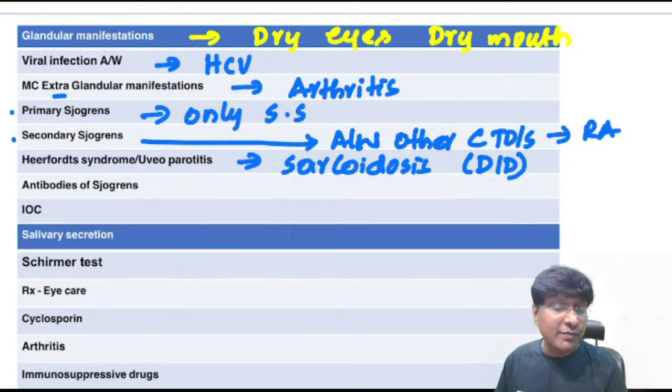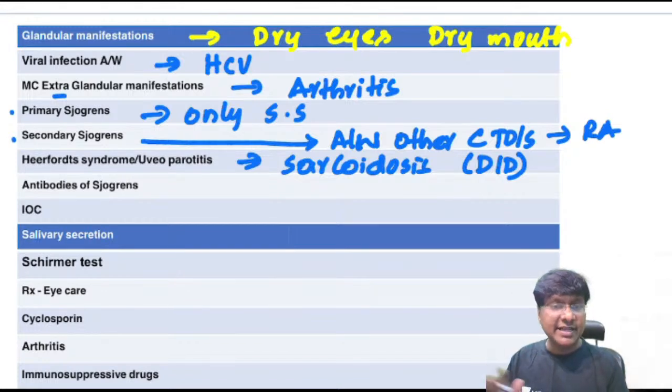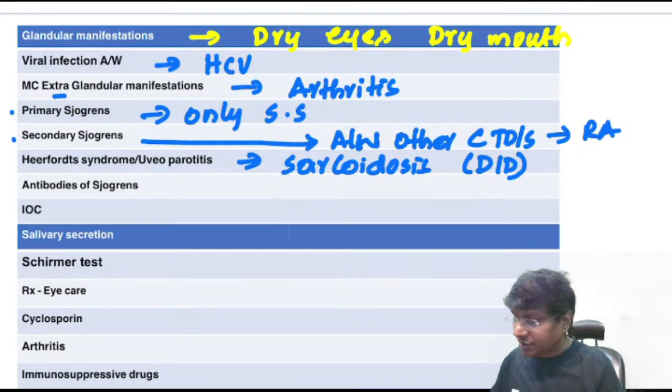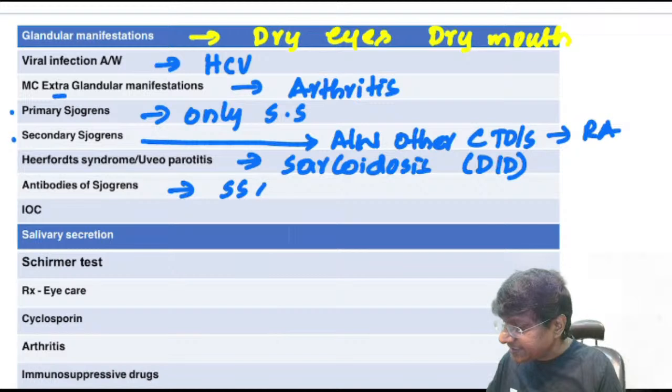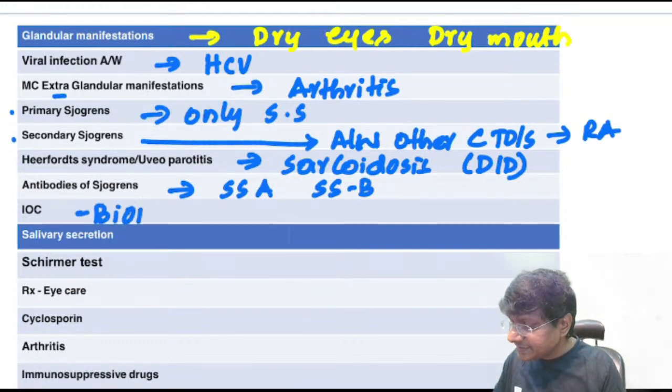Then what will happen in Heerfordt syndrome? There also you will have dry eyes and dry mouth. But in Heerfordt syndrome, it is not autoimmune destruction of the gland. It is accumulation of non-caseating granuloma within the salivary gland as well as the lacrimal gland. Now, what are the antibodies in Sjogren's? Antibodies in Sjogren's will be SSA as well as SSB. What is the investigation of choice? The investigation of choice will be biopsy. So what will the biopsy show?